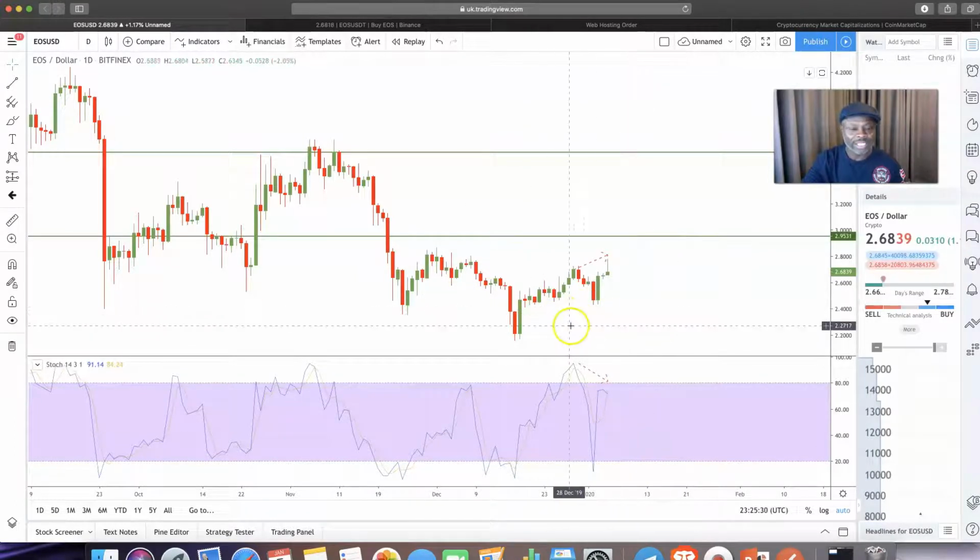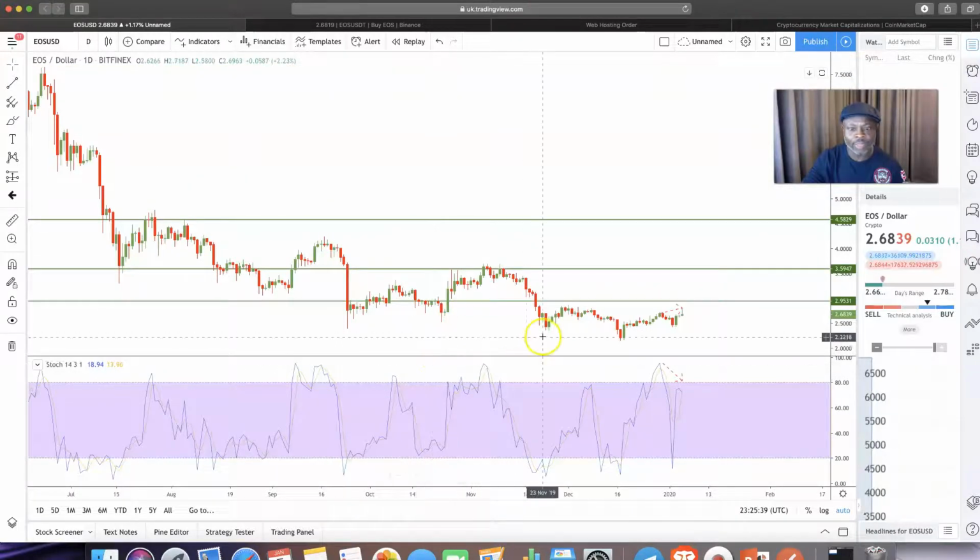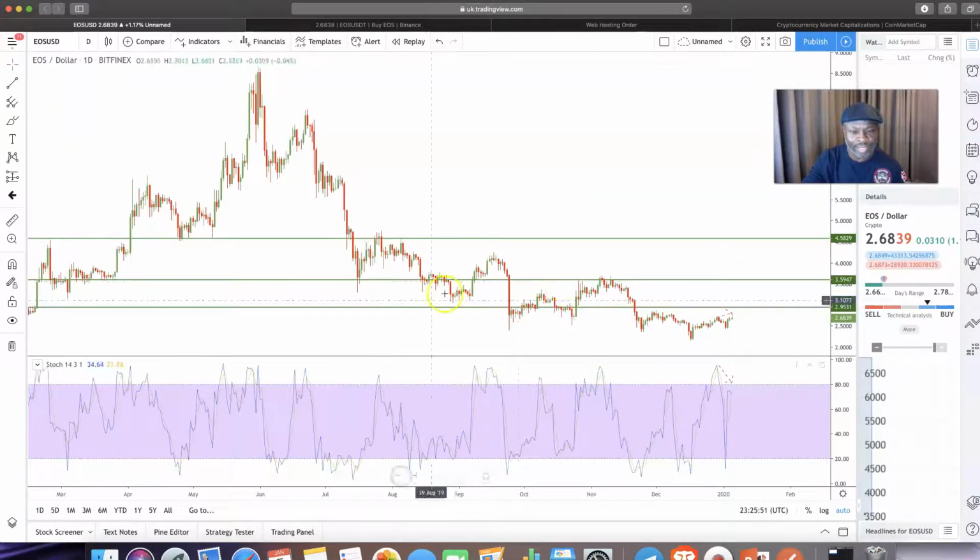Now, in terms of where this market is going to go to, this is the next support line. But it's a support line, but is it a significant level? Question we need to ask ourselves. Okay, so let's see here. This has acted as support several times, and equally here as well. This is a very strong support level at 234 or 235. But I reckon you don't predict the market, you just react.